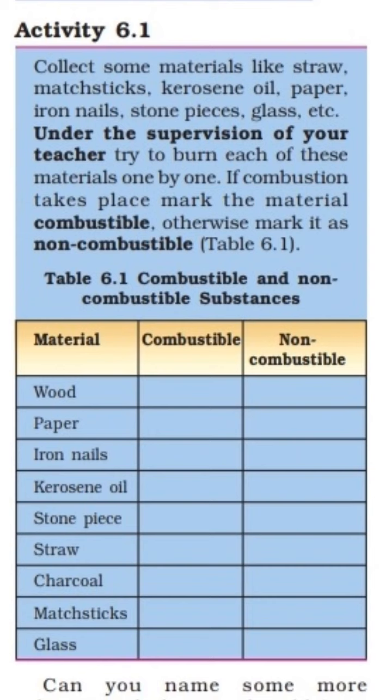Try to burn each of these materials one by one. We have to try to burn these materials mentioned in table 6.1, one by one, and if combustion takes place, mark the material as combustible, otherwise mark it as non-combustible. And we have to perform this activity. In table 6.1, the materials are given, combustible and non-combustible. We have to bifurcate the materials into combustible and non-combustible.